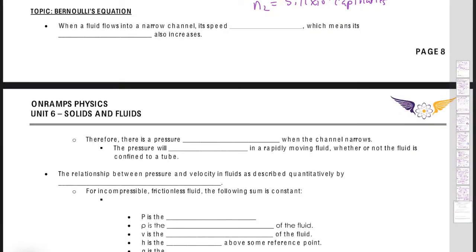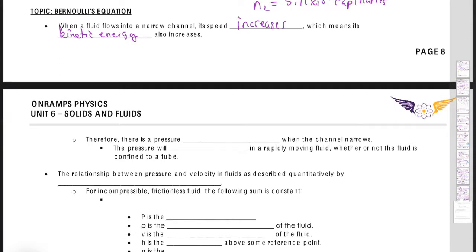Alright, so here's the last video for Unit 6, talking about Bernoulli's equation. Again, we're going to keep talking about fluid dynamics, so what happens when a fluid flows. When a fluid flows into a narrow channel, its speed increases, which means its kinetic energy will also increase. Bernoulli's equation, we'll talk about here in a second, is really looking at conservation of energy of fluids,